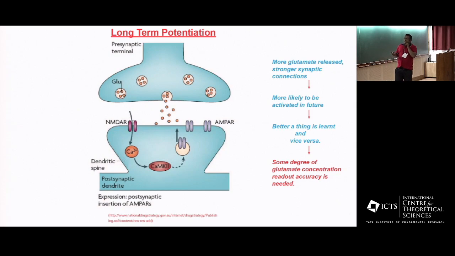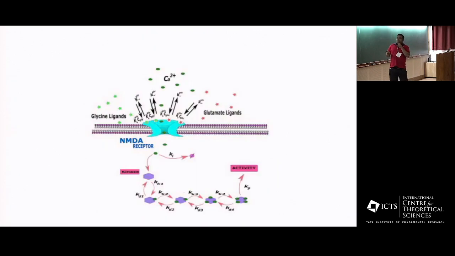So at least what you see is that some degree of glutamate concentration readout accuracy is needed as far as long-term potentiation goes, because you don't want a very light signal, just in the beginning, to be seen by these receptors as a very strong signal. Okay, so then the question was, what are the limitations?